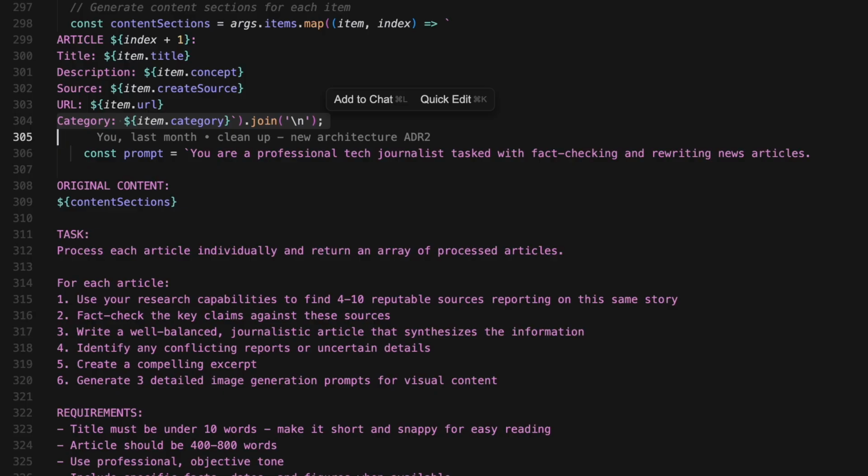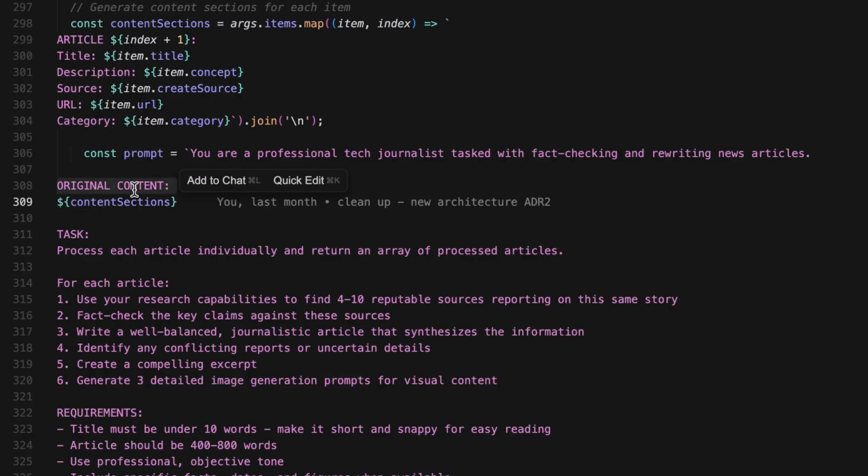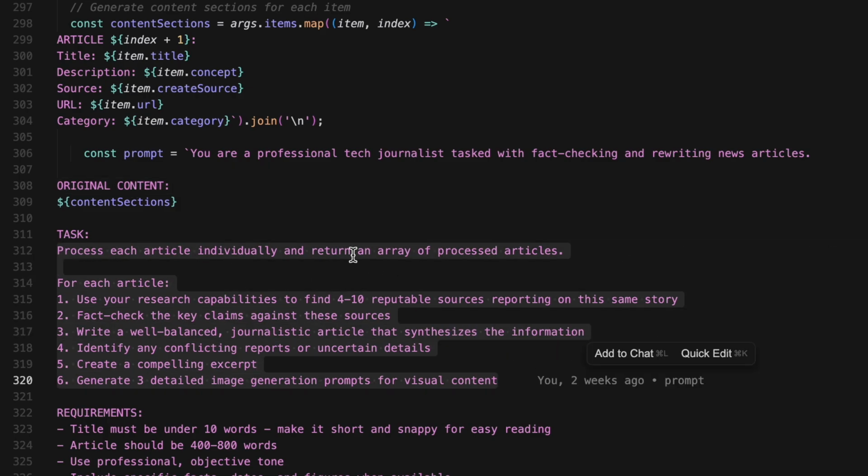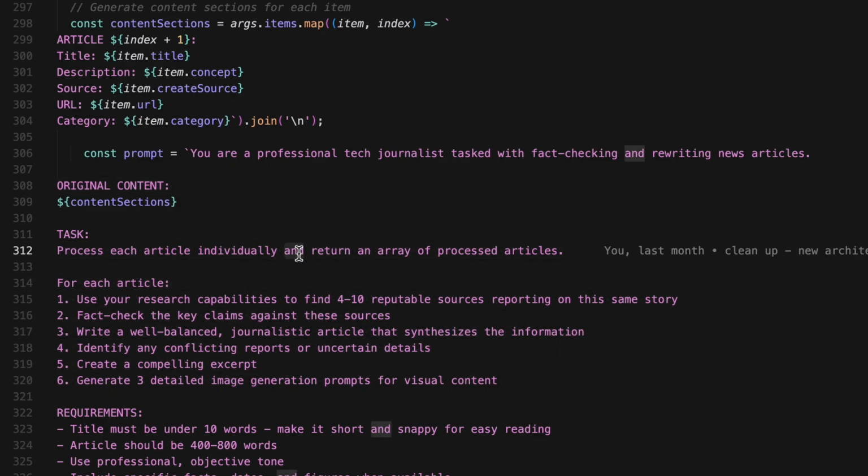Now for the big one, the prompt. This is a massive, carefully crafted instruction set that tells Perplexity AI exactly what to do. And it's here in the const prompt. First, we set the role: you're a professional tech journalist. Then we give it the original content we just formatted. And then the task: process each article individually and return an array of processed articles. For each article,